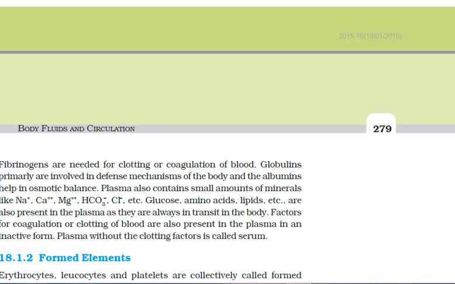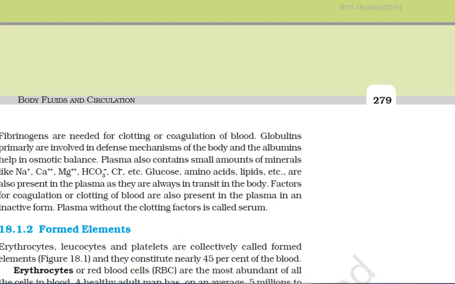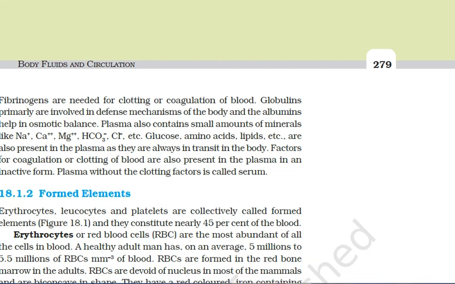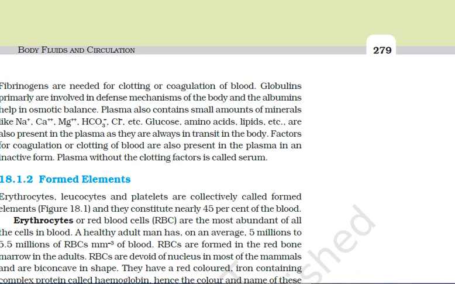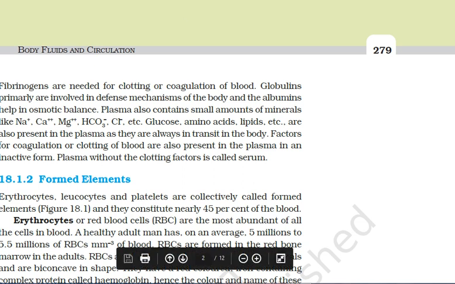Now, what are the formed elements present in the blood? I told you just now, the formed elements are erythrocytes, leukocytes and platelets. Erythrocytes are also termed RBC, leukocytes are also termed WBC, and platelets are thrombocytes. These are collectively called formed elements. They constitute about 45% of the blood.